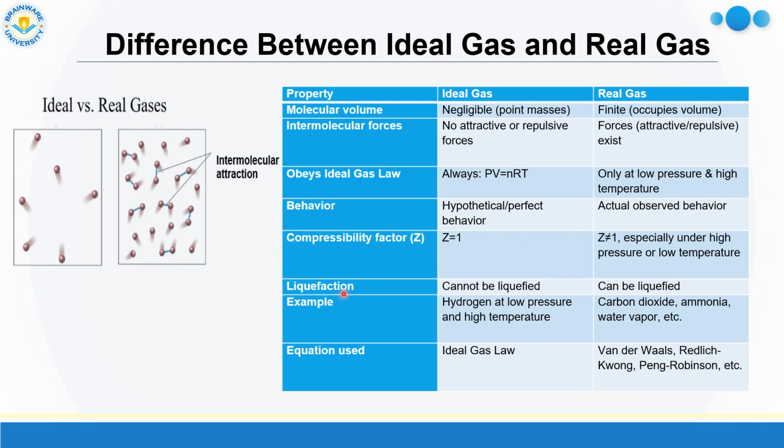Now the next point is liquefaction. Ideal gas cannot be liquefied only by applying pressure. For example, hydrogen at very low pressure and high temperature acts as ideal gas. And there are some examples of real gas: carbon dioxide, ammonia, water vapor, etc. So this is the basic difference between ideal gas and real gas.